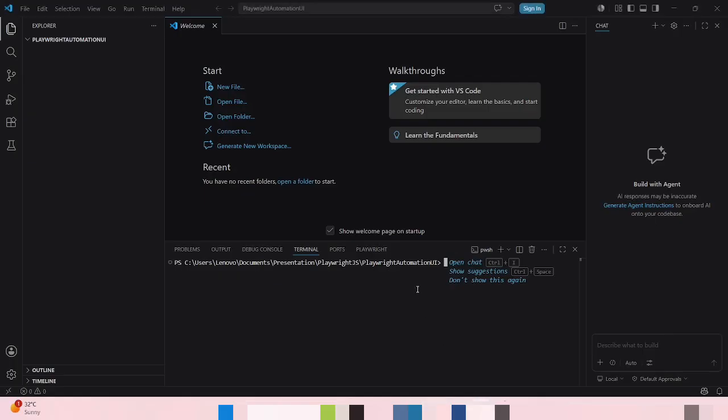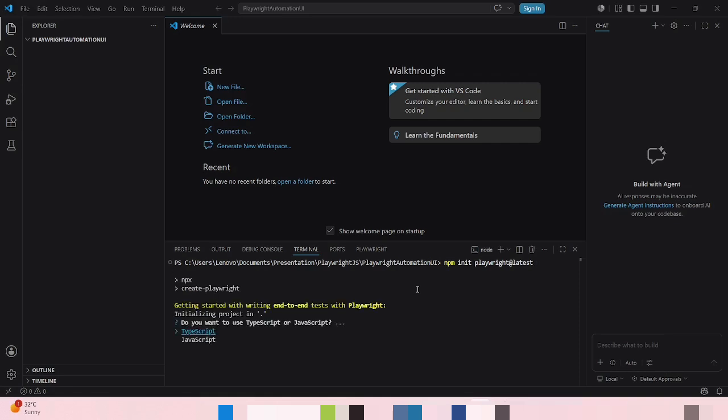Come to Visual Studio and just paste whatever you copied from the playwright.dev website and press Enter. Here you can see it asks, do you want to use TypeScript or JavaScript? Our videos are on JavaScript, right? So that's why I'm selecting